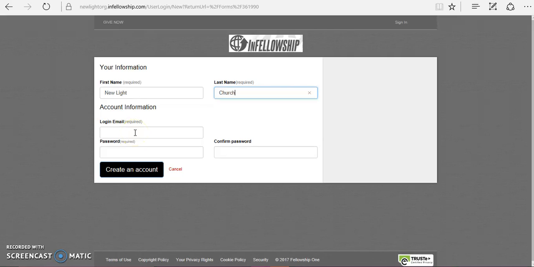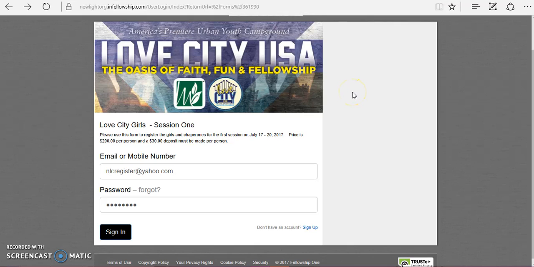Here's where you will type in the email that you would like the account to be registered to. You will also create a password and confirm the password. For the sake of the video, I had already created an account, so therefore I will click Cancel. Once you have created your account, please press Create an Account. Once you have created your account, you will receive a confirmation email.